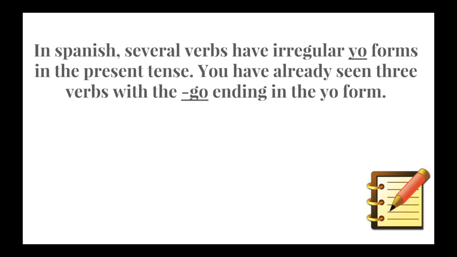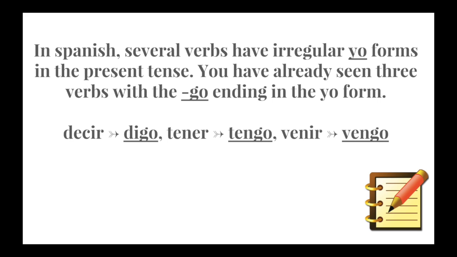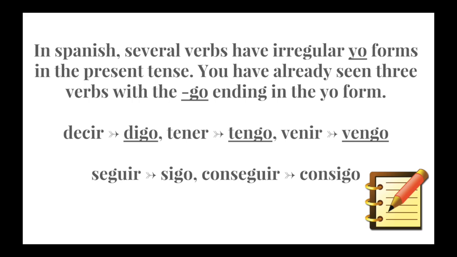Empezamos con los básicos. In Spanish, several verbs have irregular yo forms in the present tense. You have already seen 3 with the go ending in the yo form. You know, decir becomes digo, tener becomes tengo, venir becomes vengo, also seguir becomes sigo, and conseguir becomes consigo. I'm hoping you noticed that all of these irregular yo forms end in go. For this reason, the nickname for irregular yo verbs are actually go verbs.